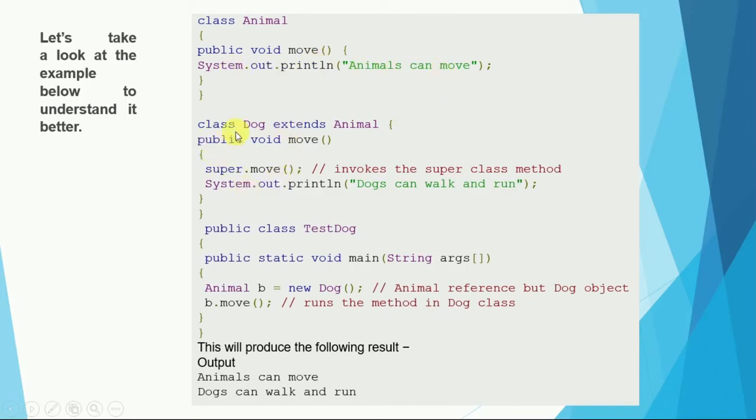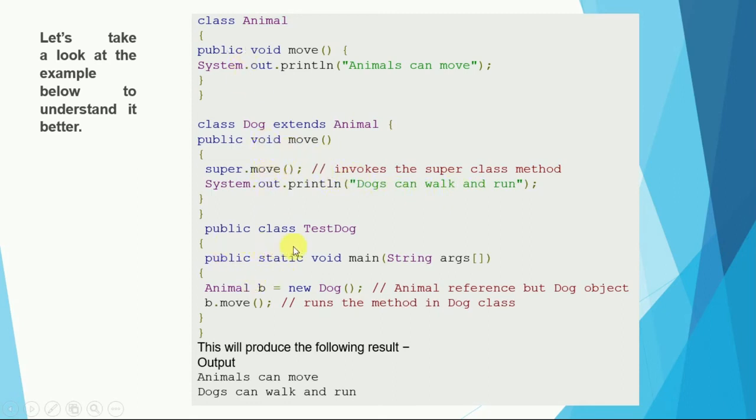And we also have a child class named Dog, which extends this Animal class. So this is the parent class, this is the child class, and we also have a method named move. Both have the same signature, and in this class we want to print "animal can move", and in this class we want to print "dog can walk and run". So we invoke the superclass method from the child class.